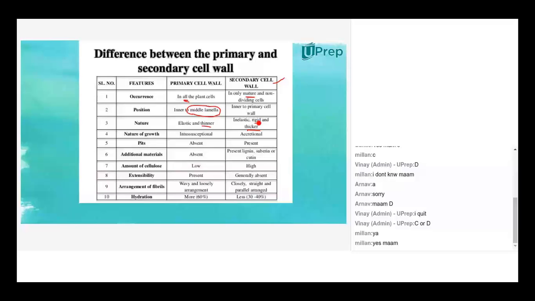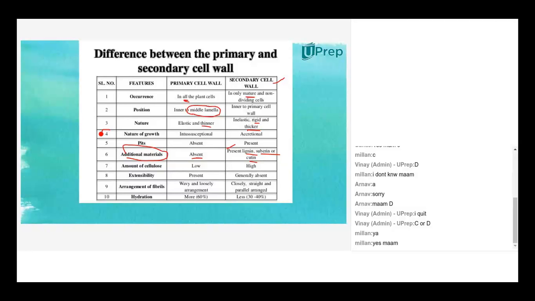Understand the word rigid. Why is it very rigid? Because of the presence of lignin, suberin, and cutin. Cutin is also a polymer. These are all present only in secondary cell wall, whereas you won't find such additional materials in primary cell wall. Okay, in primary cell wall they're totally absent, whereas in secondary cell wall only you will find additional materials.